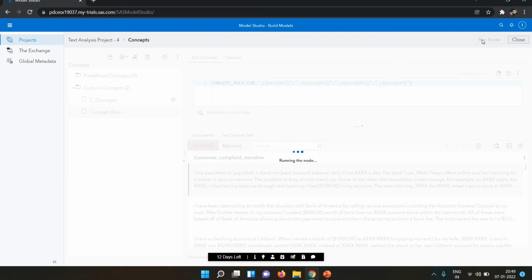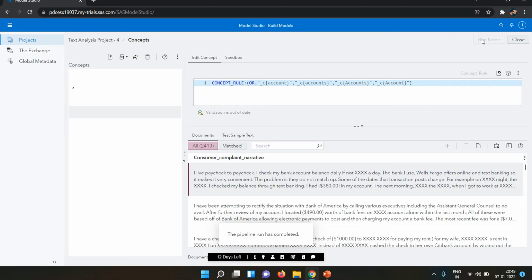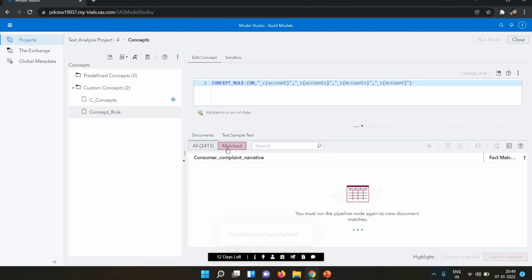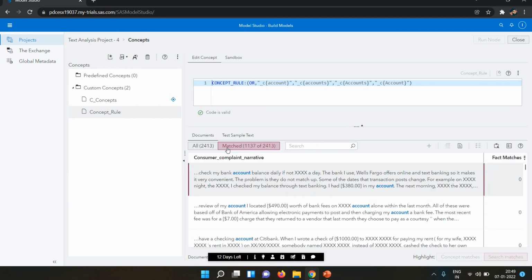It's taking time because we have four variables here. All the variables will be checked. Now let's go into the match. You can see here we have the account, here we have the account.